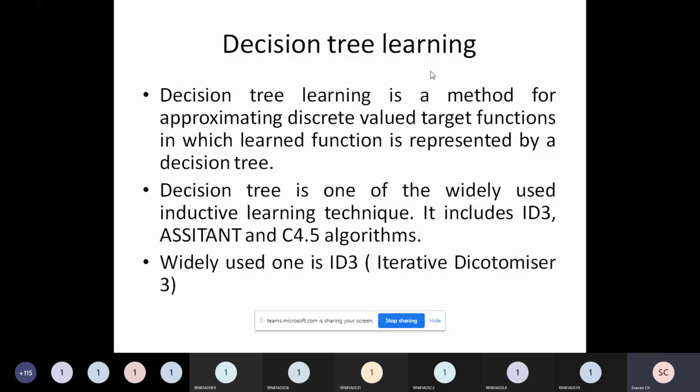Dichotomization means dividing into small groups. I have a problem, I try to divide it into small groups, and since it is done repeatedly, it is called iterative. It's like a loop kind of thing. So Iterative Dichotomizer 3, ID3, is the name of the algorithm which we are going to apply in construction of a decision tree.